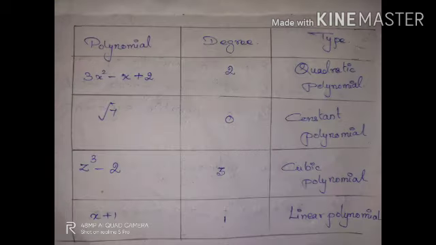Let us move on to the addition of polynomials, where there are two polynomials f of x and g of x. We have to add only the like terms, where the variables and their powers should be the same in both polynomials, then only we can add. So let's see here, x power 4, x cube, x square and x are different terms which have no like terms in the opposite polynomial.